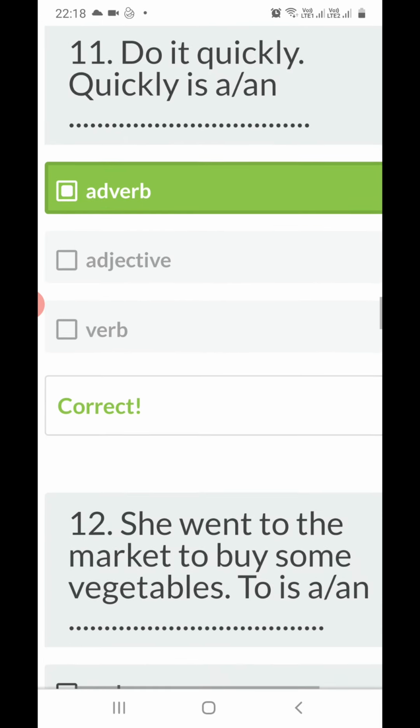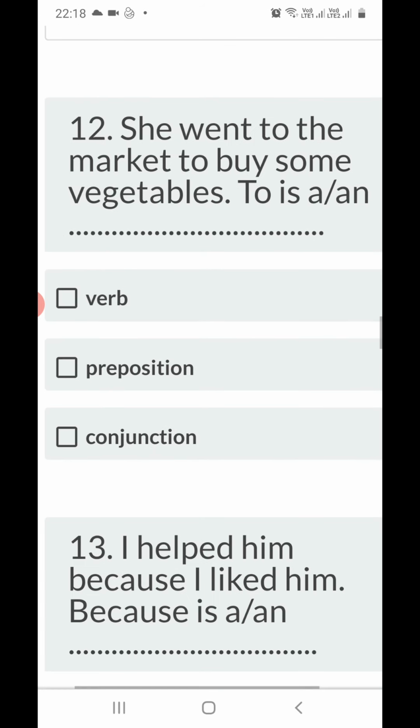Alright. Now next sentence, 12th: she went to the market to buy some vegetables. So in this sentence, "to" is what? The words which we use to show the position of words are known as prepositions. Where did she went?